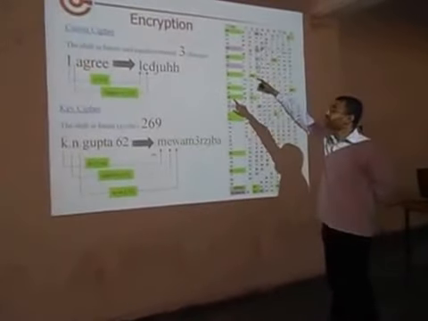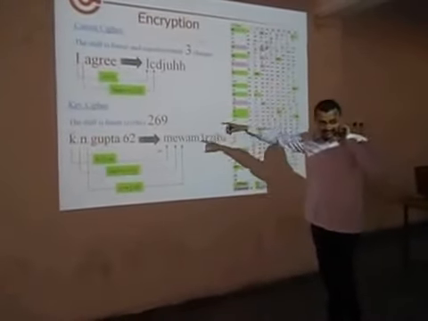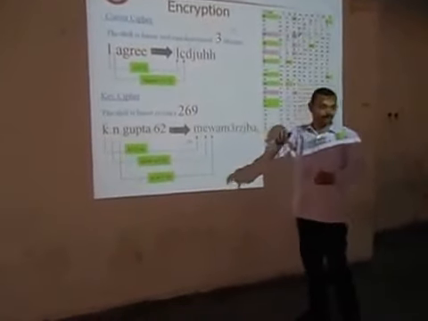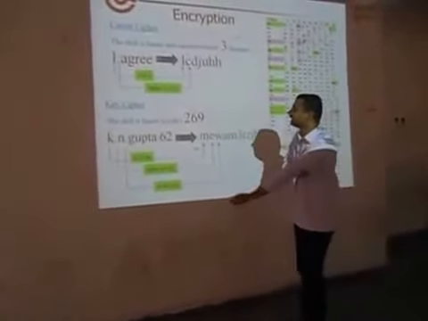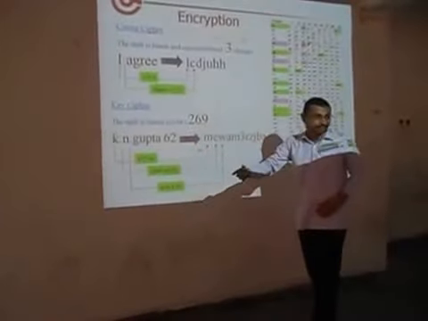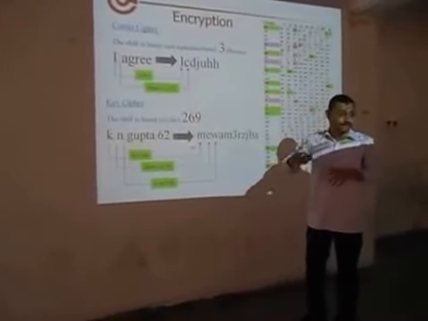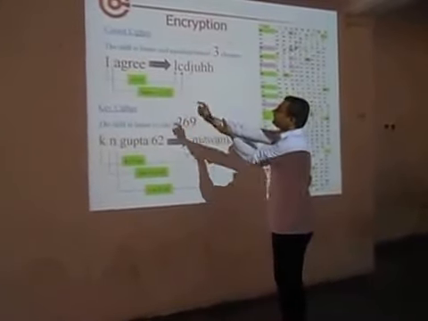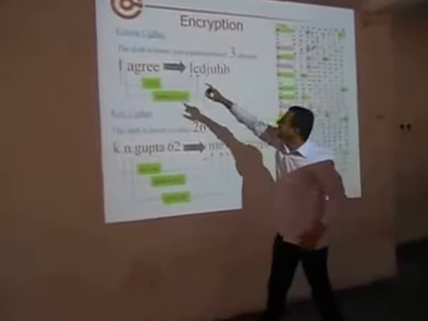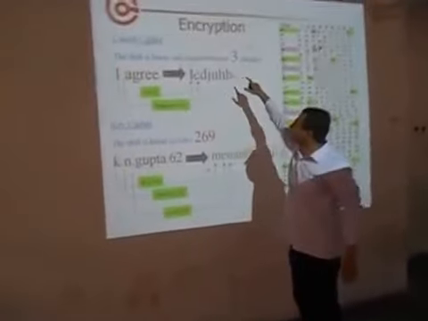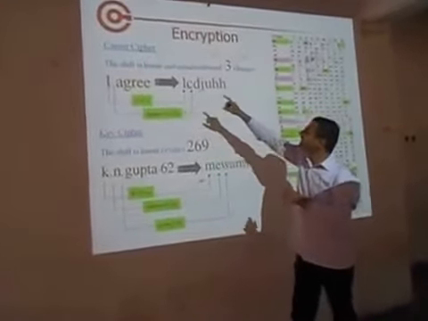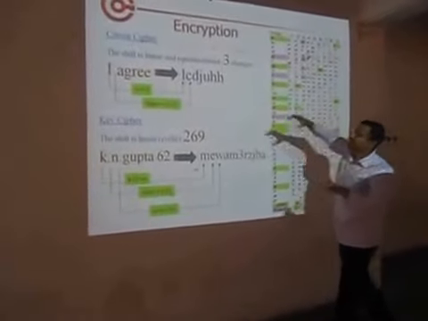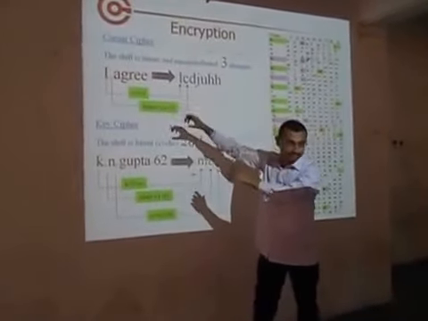This is how encryption of the digital signature is done. This is one type, the Caesar cipher, a type of code we are putting, and this is another, the key cipher, another type of code. We can put any of the codes according to our own wish. In the Caesar cipher, the given condition is a shift, linear and equidistributed, of 3 changes. This is the table. For 3 changes, we give the condition.